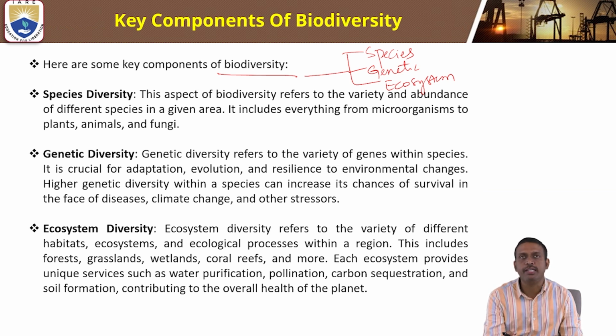Species diversity is the variety and variability among the different species in a given area.